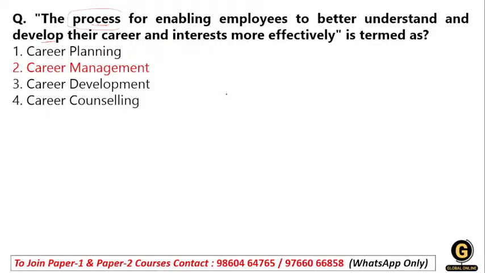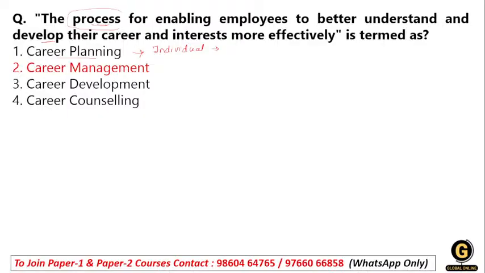When we talk about career planning, this is a process where individuals set their career goals. So career planning is set by the individual. They set their own plan and goal, and identify each and every step needed for their achievement.